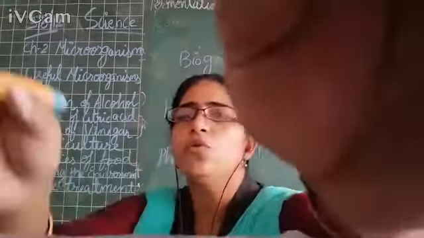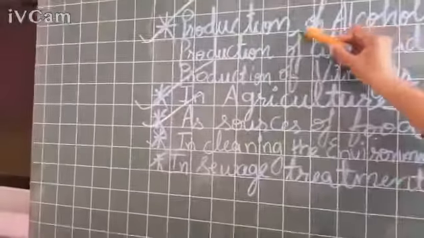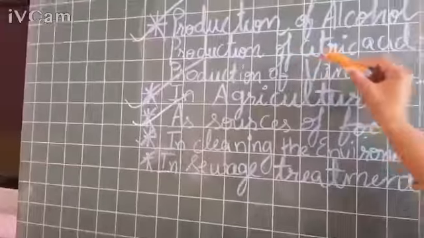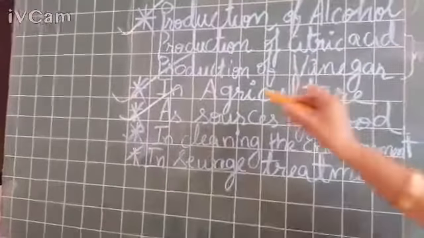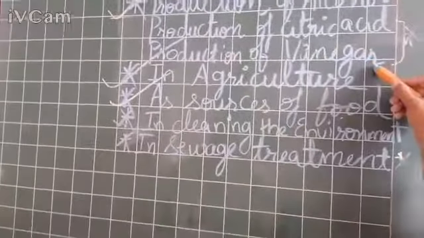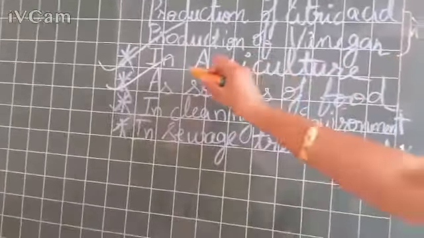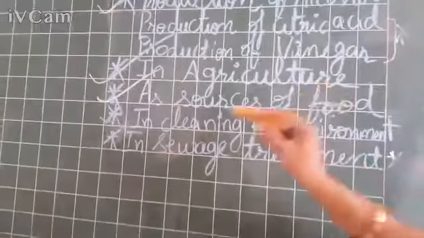Let's focus on what we have done today. We have covered the production of alcohol, citric acid, and vinegar. We have seen how microorganisms are useful in agriculture as a source of food, in cleaning the environment and in sewage treatment plants.